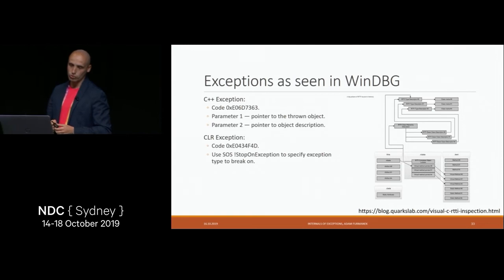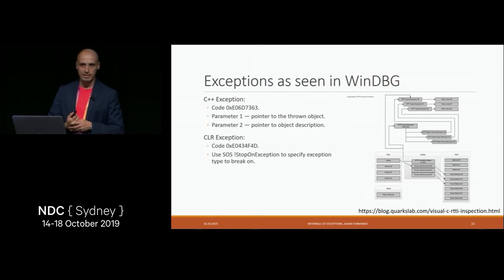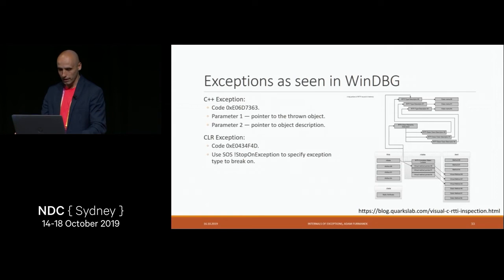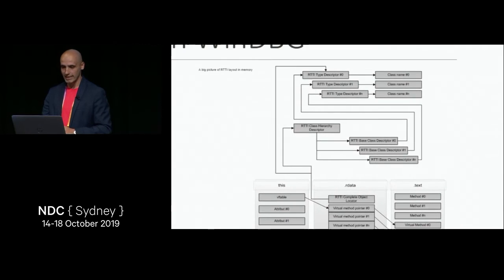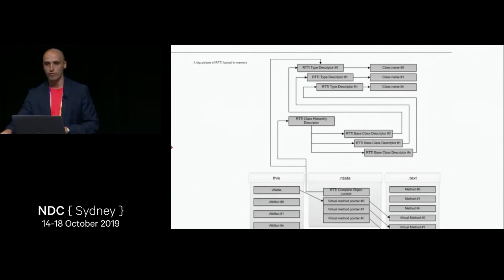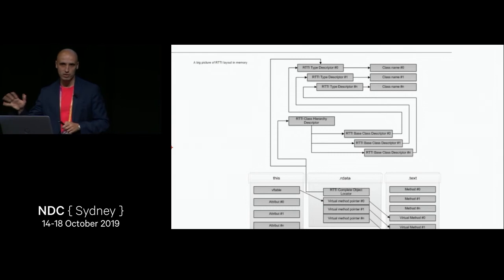And when it comes to exceptions which are of some .NET or C++ language type, there are two different well-known values which we can use. So we can recognize both C++ and CLR exceptions because they have separate codes. And also what we have is the pointer to the structure called runtime type information, which is like a poor man's reflection.